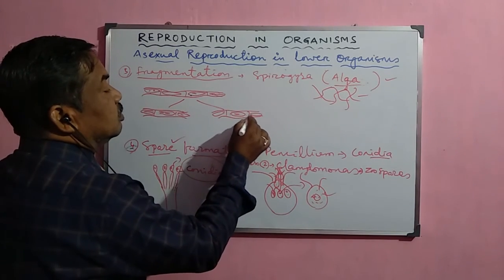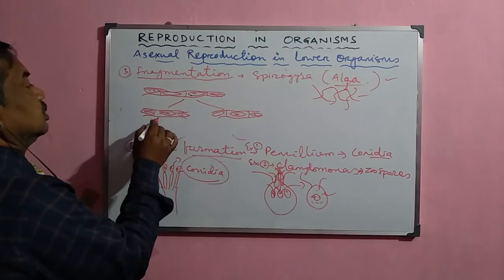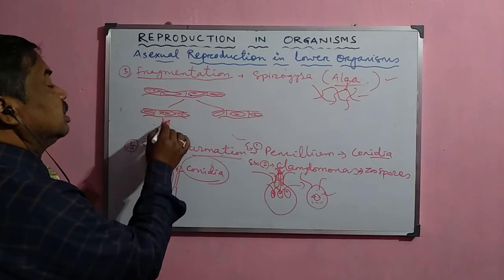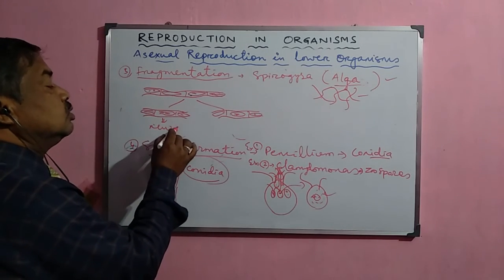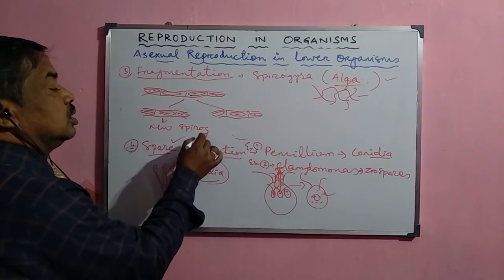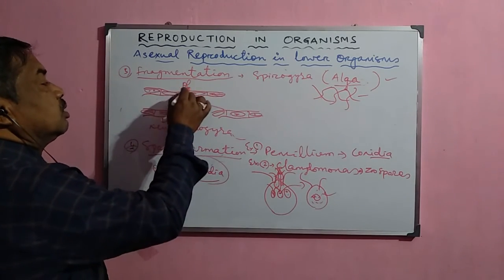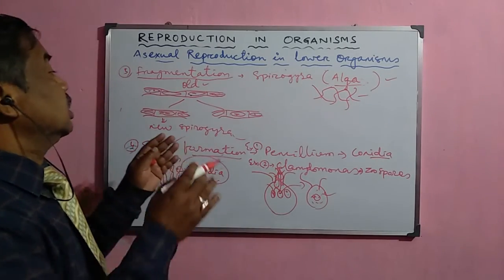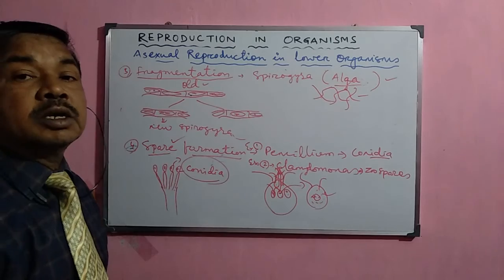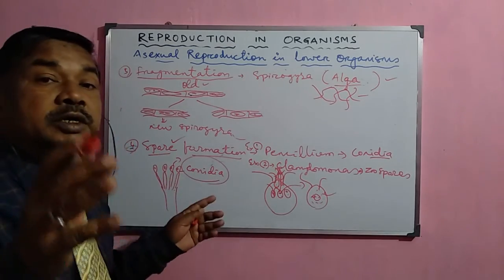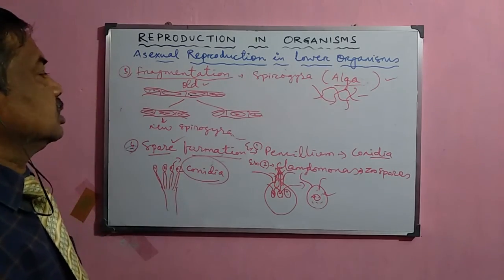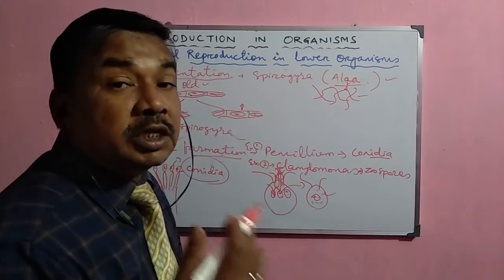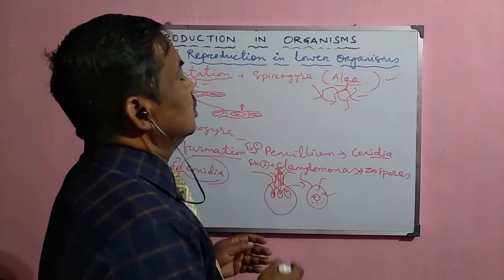The process by which the two daughter fragments are formed is called fragmentation, and they develop into new Spirogyra. This is the old or mother Spirogyra. When the Spirogyra matures, it splits into two filaments, and each filament leads an independent life. That process is called fragmentation, and gradually they regenerate. That is why fragmentation and regeneration are both part of this process.